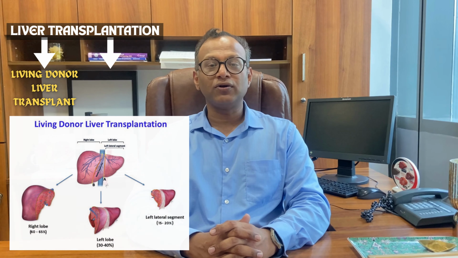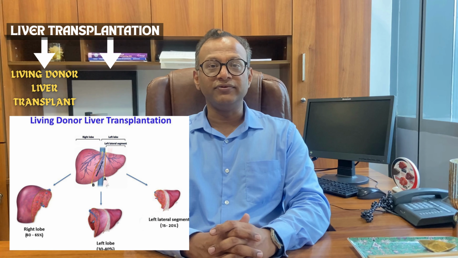So when we are considering liver transplantation, there are two types of liver transplant. One is living donor liver transplantation, meaning a part of the liver is taken from a living person, and another is cadaveric liver transplantation, meaning a liver or part of a liver comes from a person who has pledged his organs after death. First, let's see the details of living donor liver transplantation.